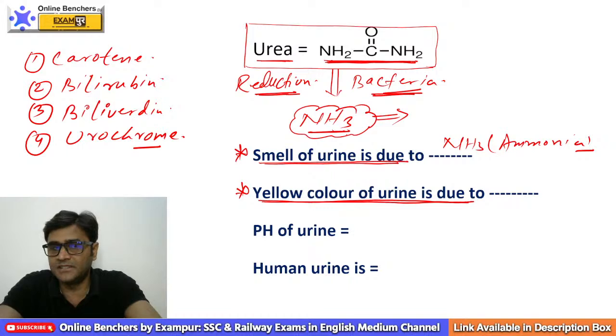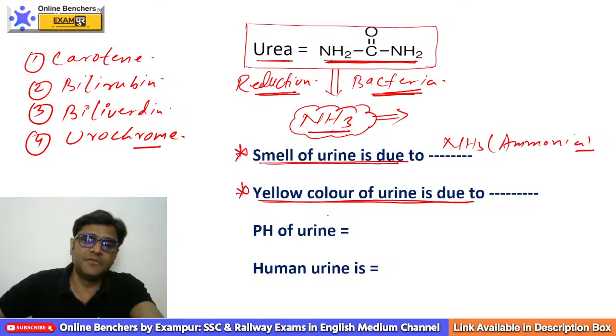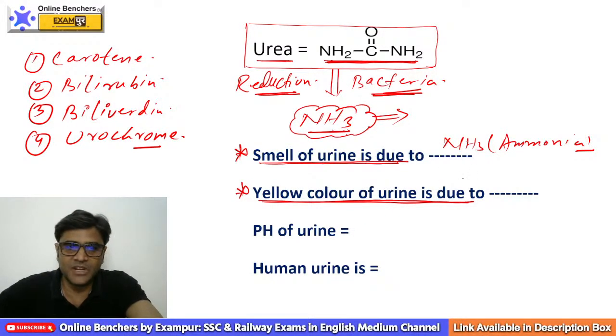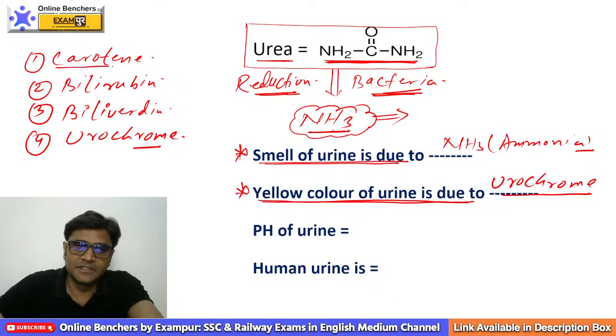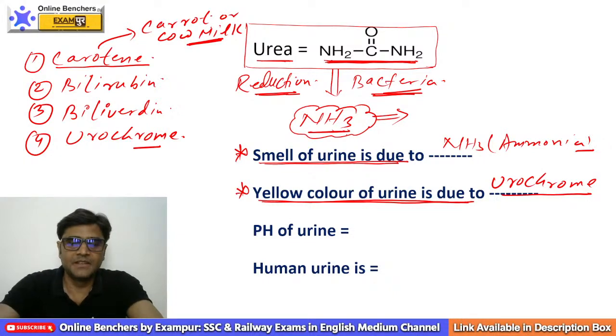Robin is saying no idea, sir. The right answer should be the fourth option. So please remember this point. Pale yellow color of urine is due to urochrome. Urochrome, please remember, not bilirubin. When we talk about carotene, carotene is a yellow pigment. It is found in carrot or cow milk. So if the question is yellow color of cow milk is due to,